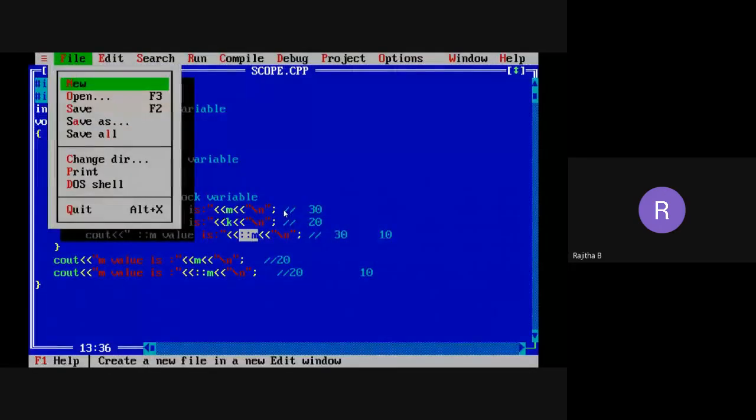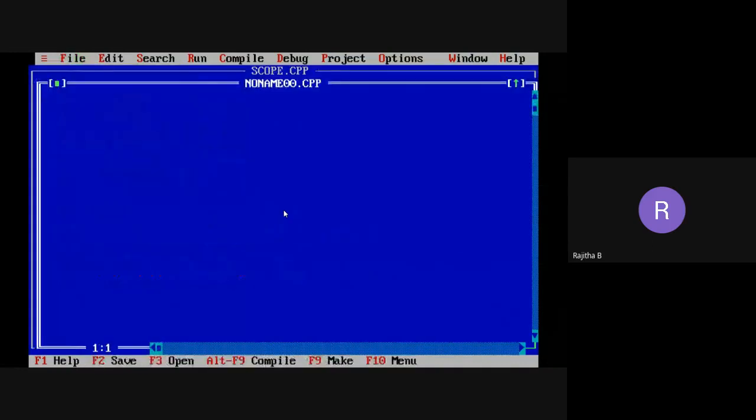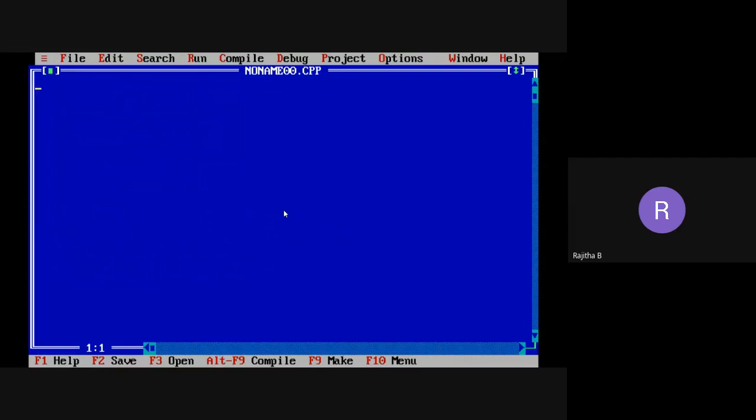I'm in a new file. I'm including the header file iostream, and I also want to take conio.h to create the previous program output. Now I want to write the class program.